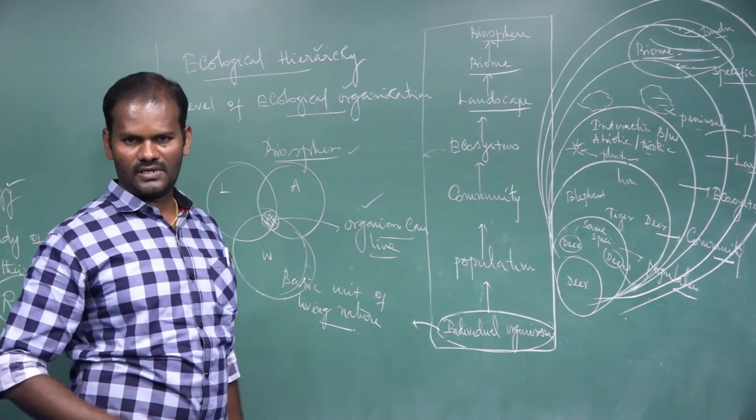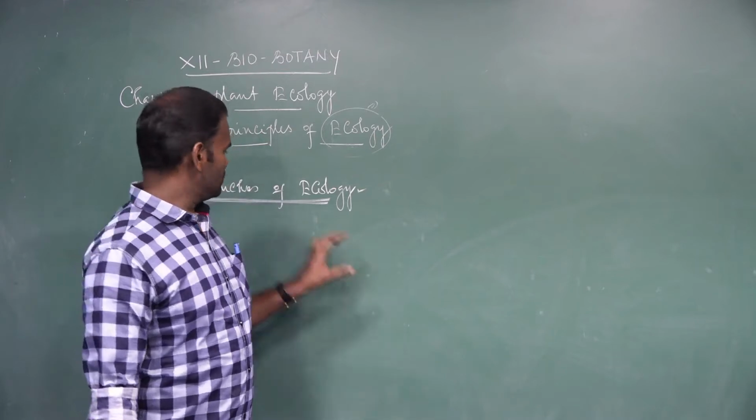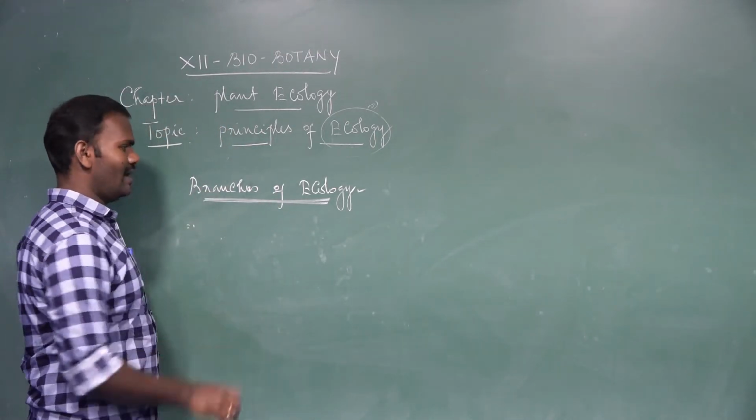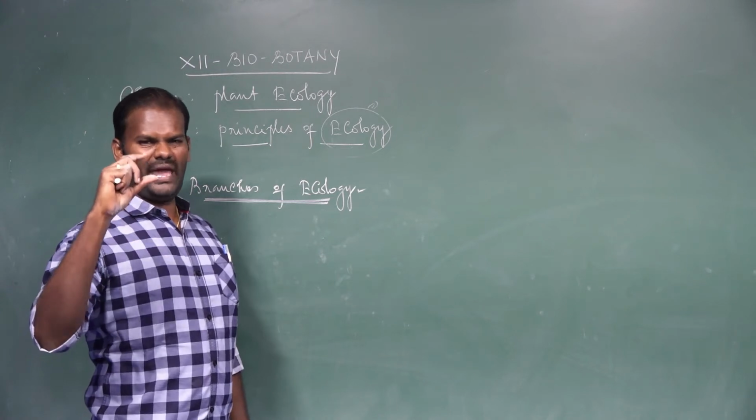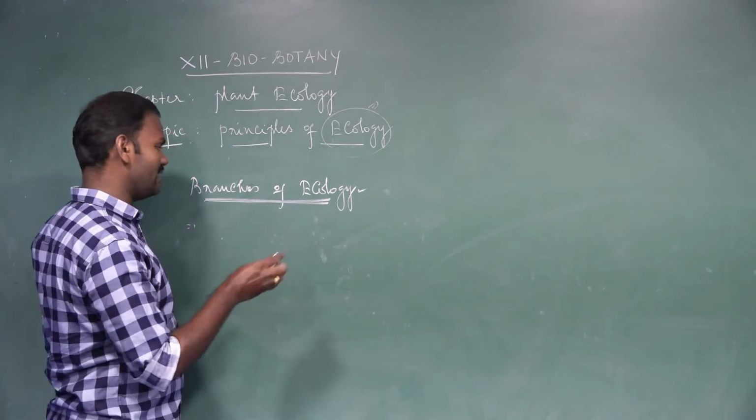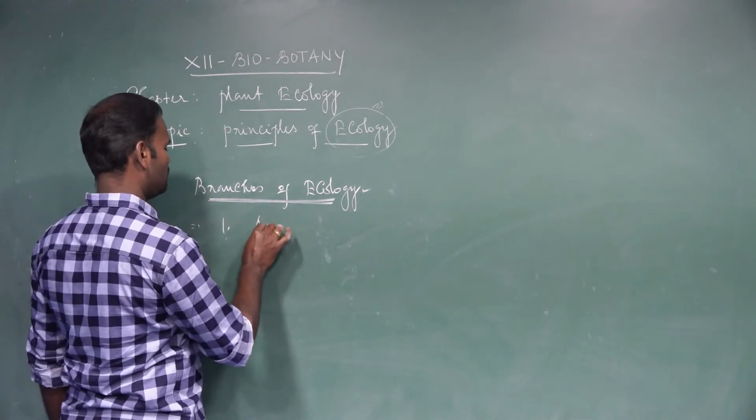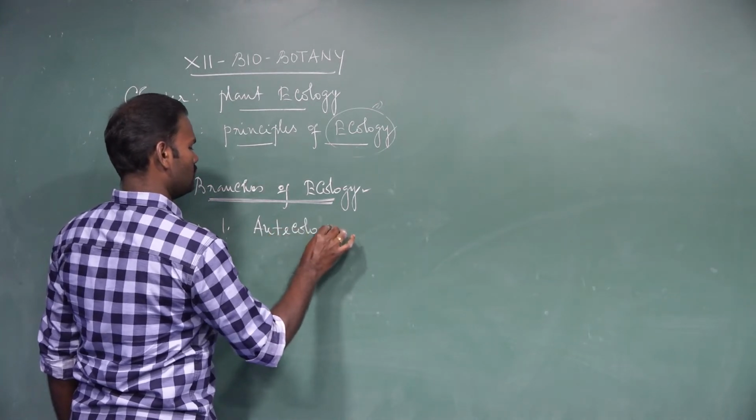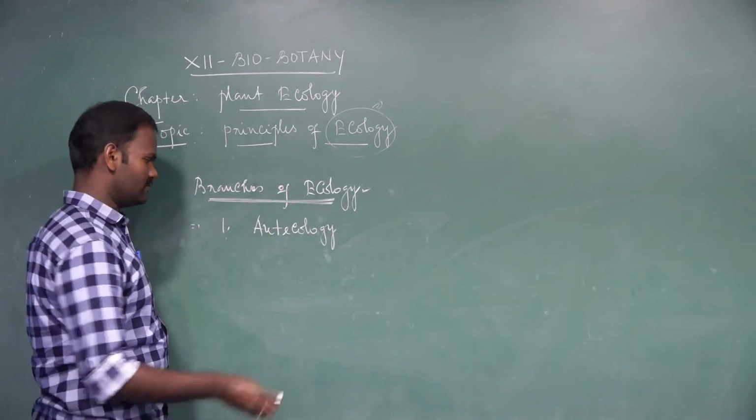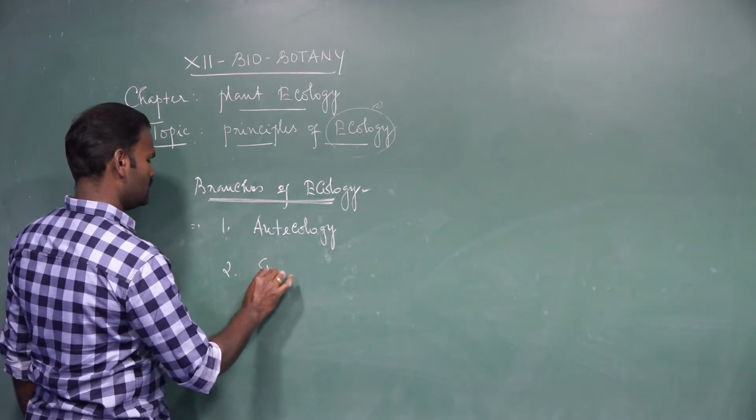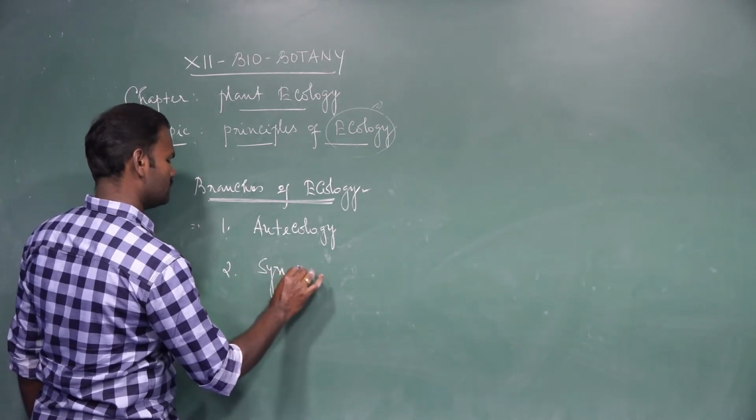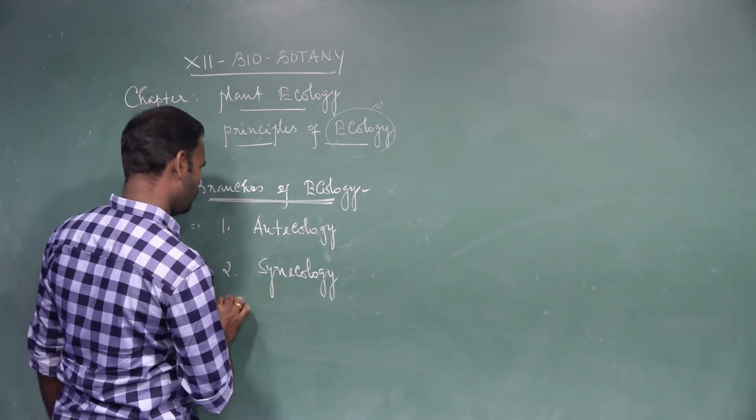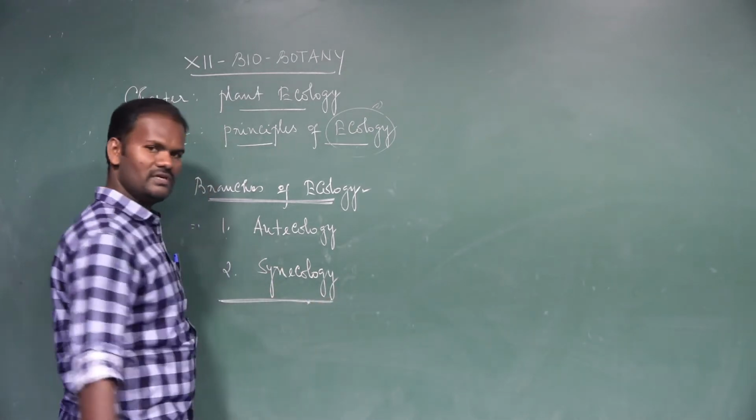Next topic is the branches of ecology. What are the branches of ecology? Ecology is divided into two major branches. One is autecology, and the other one is synecology. These are the two main branches of ecology.